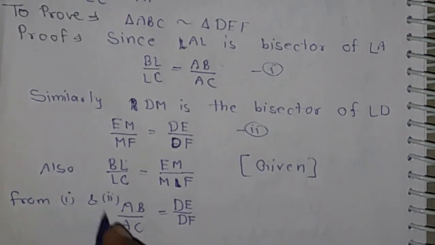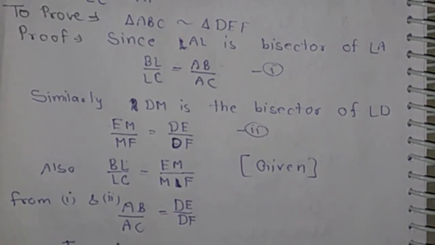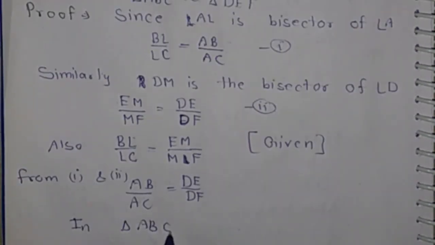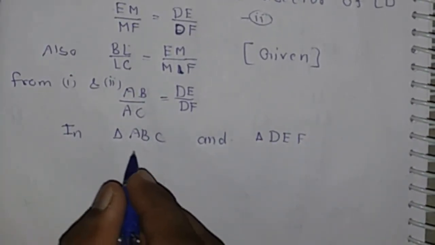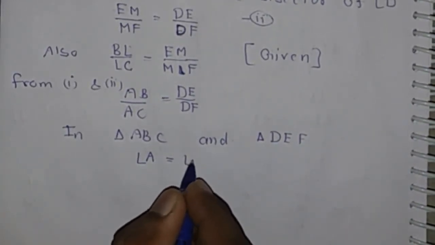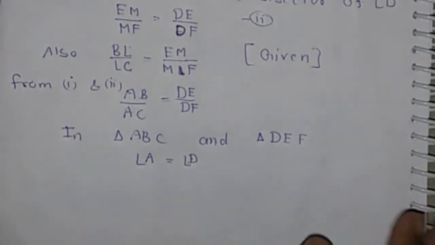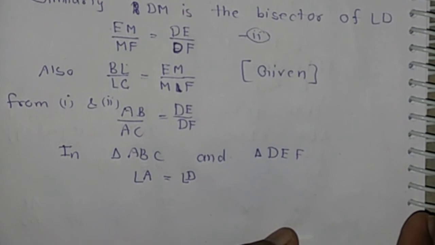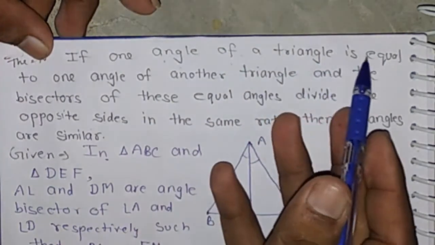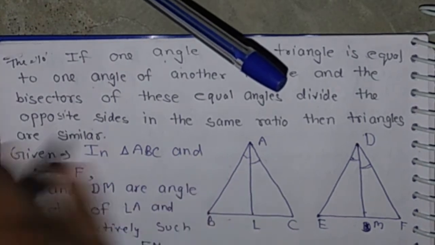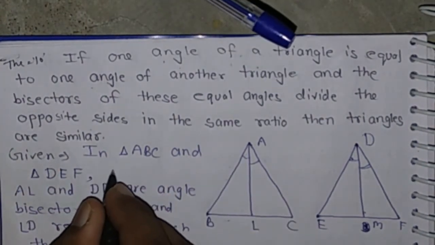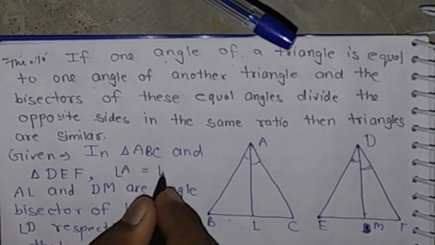Now in triangle ABC and triangle DEF, we have angle A is equal to angle D. In the theorem, if one angle of a triangle is equal to one angle of another triangle, means angle A is equal to angle D, it is given.